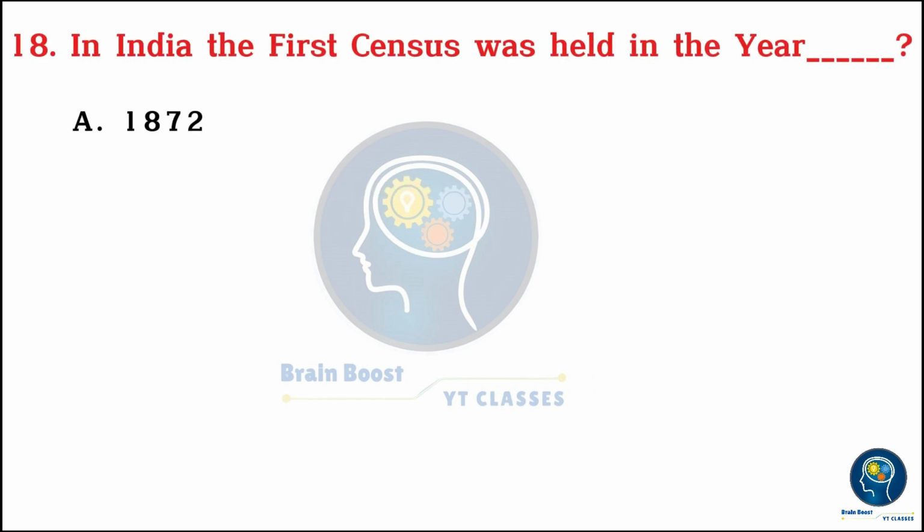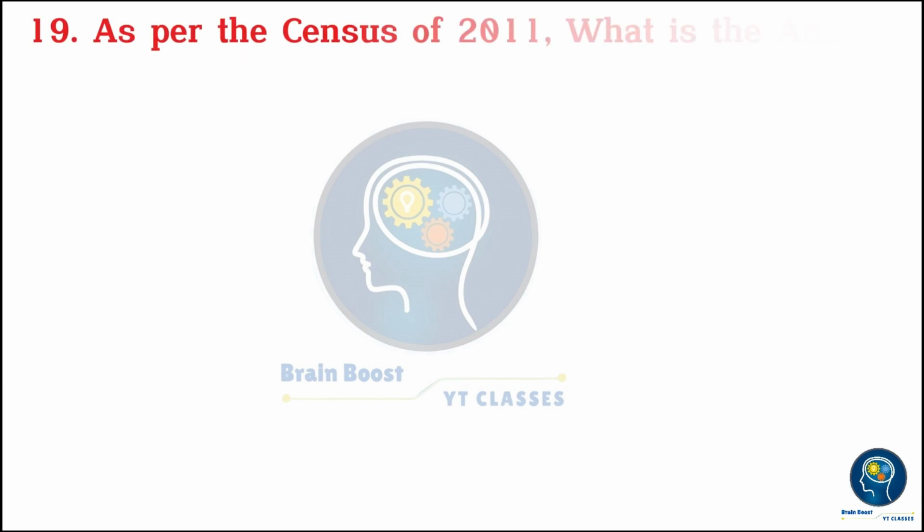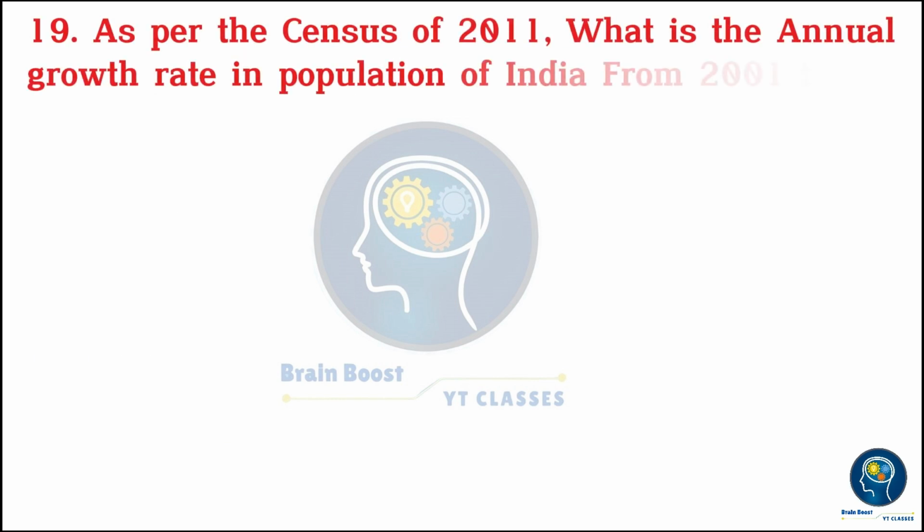In India, the first census was held in the year? A. 1872. B. 1860. C. 1900. D. 1920. 3, 2, 1, 0. A. 1872.